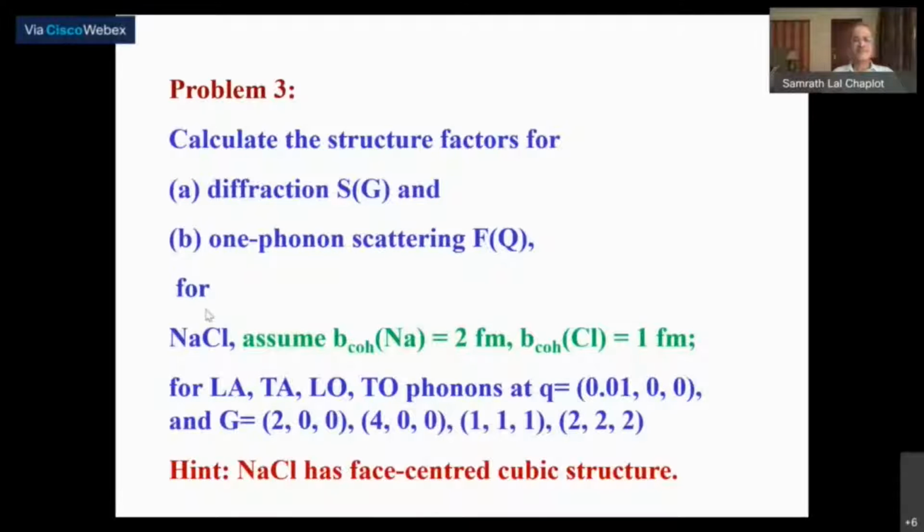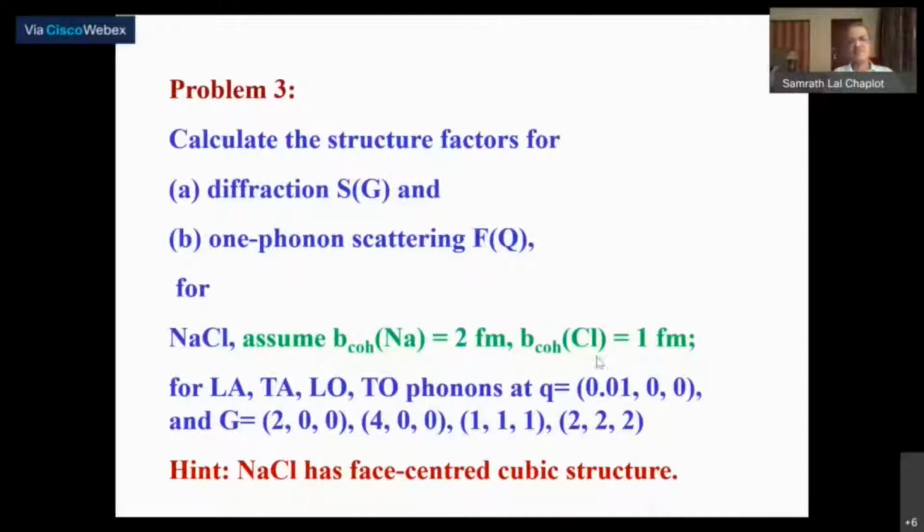And you please do it for a sodium chloride structure that you know has a face-centered cubic structure. Okay, and so you know where the atoms are. Sodium is at say origin 000, chlorine is at half of the face-centered cubic structure. And so there are 2 atoms, and you will need to assume what is the coherent scattering length. You don't have to take the exact numbers, just roughly assume that b for sodium is 2. These are not correct numbers, okay? This is only for the assignment. So please don't use these numbers for any other purpose, only for the assignment.